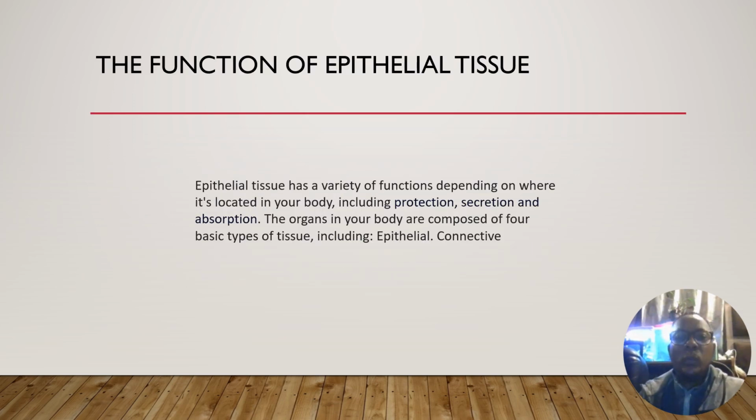Now we go to the last one, the epithelial tissue. The epithelial tissue has a variety of functions depending on where it is located in your body, including protection, secretion, and absorption. The organs in your body are composed of basic types of tissue, including epithelial and connective. So all the organs in the body have epithelial, connective, and muscle tissue. But epithelial tissue is the link between all the other tissues, which is very important. It is found in most of our organs, and it is a connection between the muscle and the connective tissue.